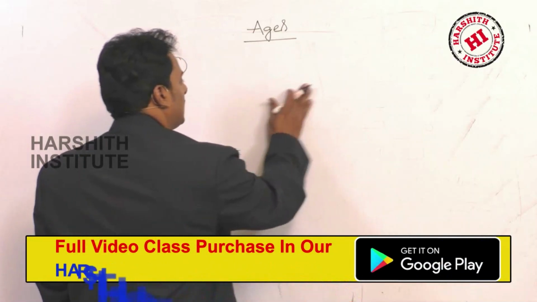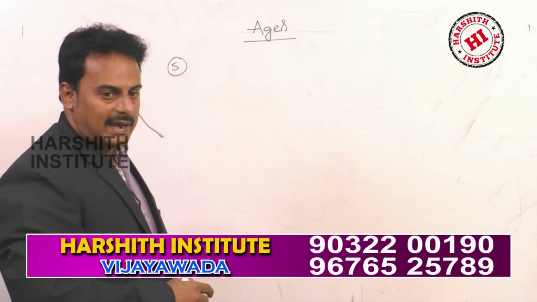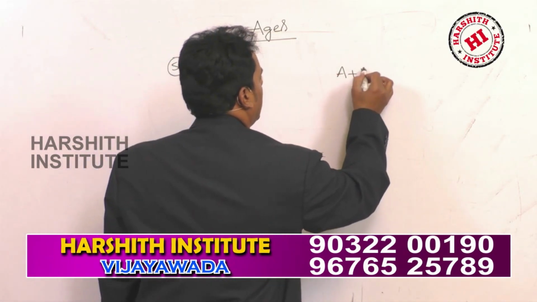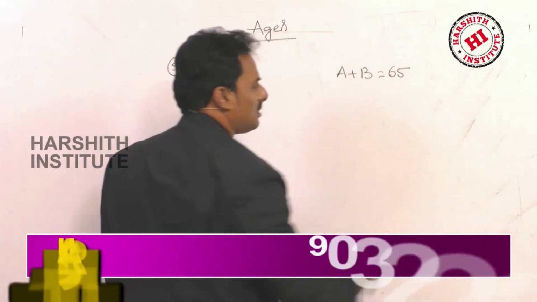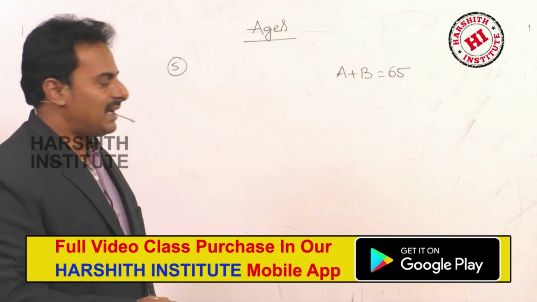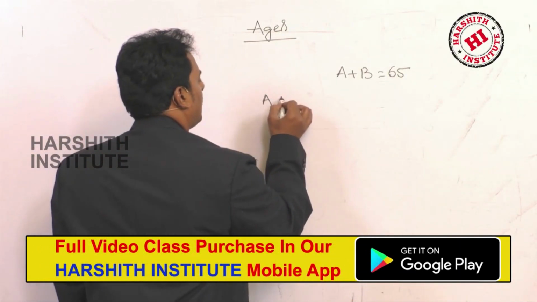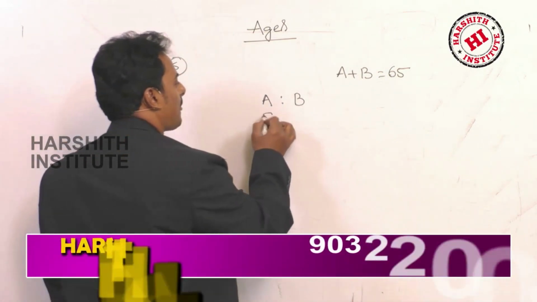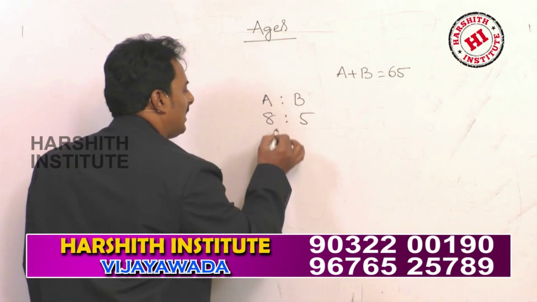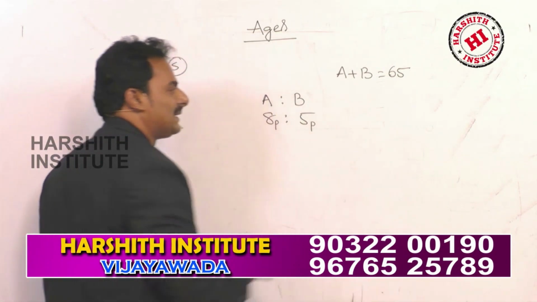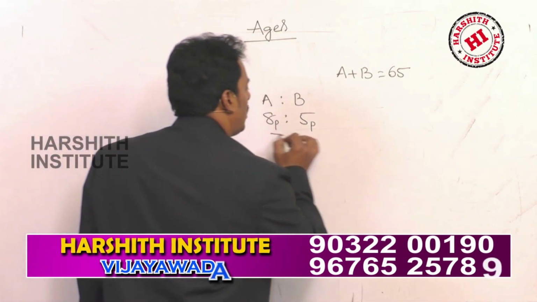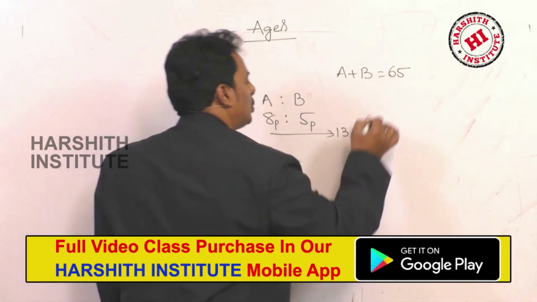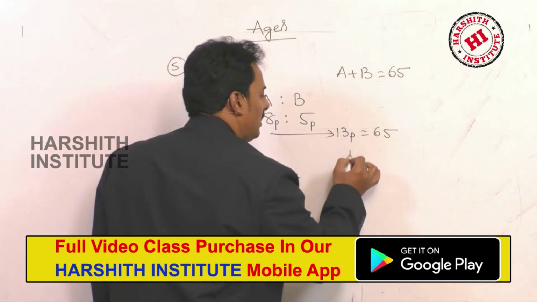From the given problem, A plus B is equal to 65, and the ratio of their ages, A is to B, is 8:5. That means 8 parts, 5 parts. Total parts is 13, and the total is 65.